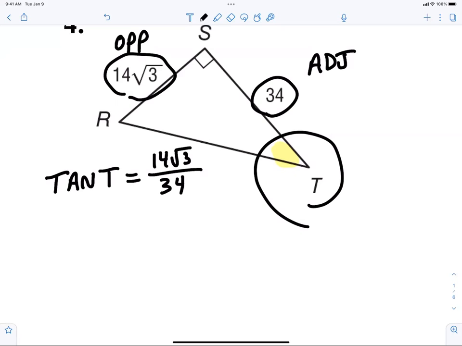Now, most of the time, when I say, for example, x, y, what holds the x and the y together? What operation? Multiplication. So here's the mistake that kids make. Kids think that this means tangent times t. This is the one or two instances where it's not multiplication. Every time you write a trig function, it must be accompanied by an angle. So a lot of times I put it in parentheses because I don't want you to think it's multiplication. But it's not necessary.